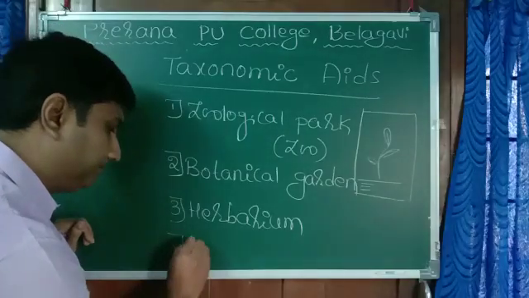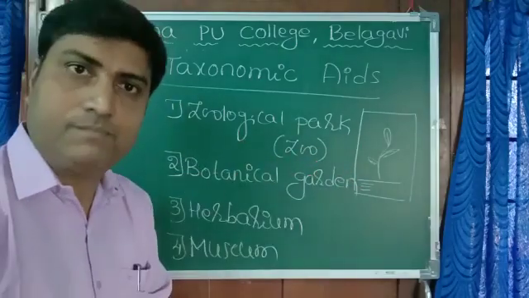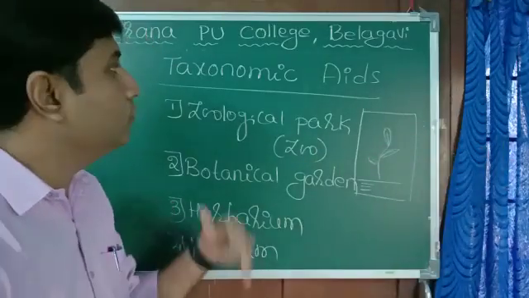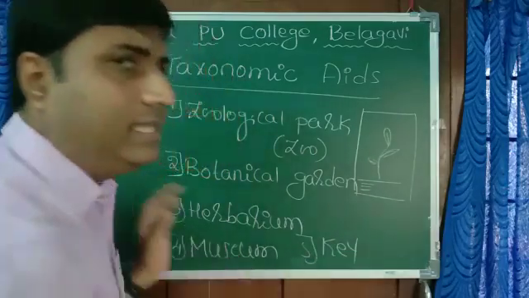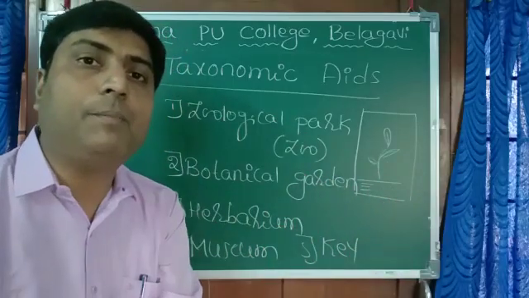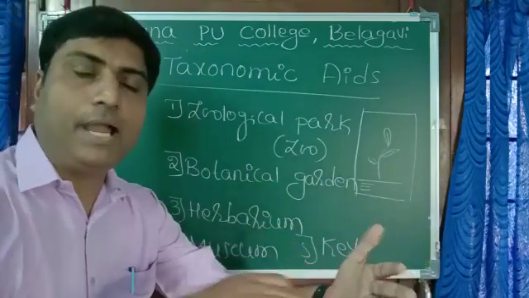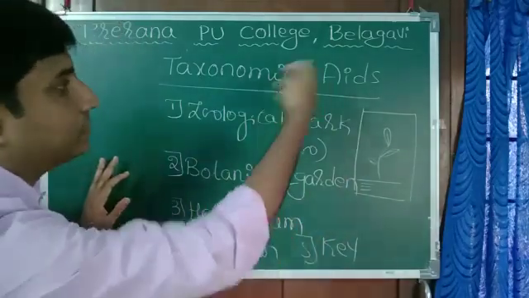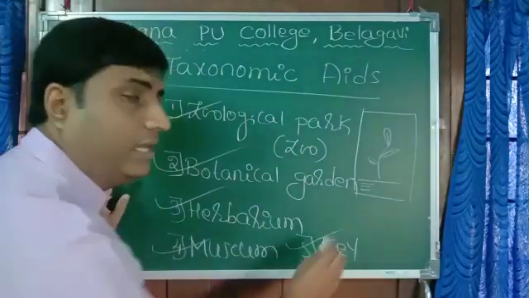Similarly, museum. In a museum, models are kept, like the bones of animals. So museum is another taxonomical aid. Similarly, key. A key is nothing but a set of characters. By reading those characters, you can identify what type of plant or animal it is. Like if they have a backbone, it means vertebrate. If they don't have a backbone, it is invertebrate. Such characters are called a key. So all these are taxonomical aids: zoological park, botanical garden, herbarium, museum, key, and so on.